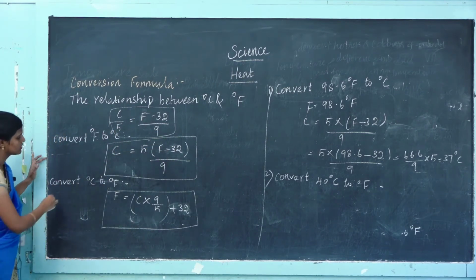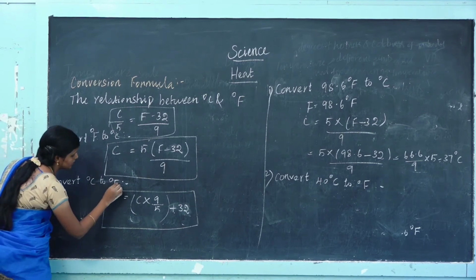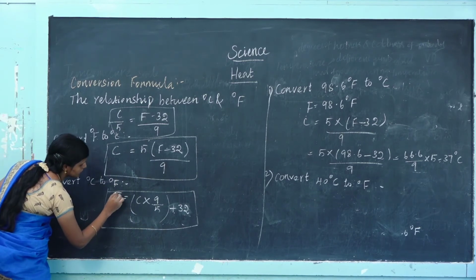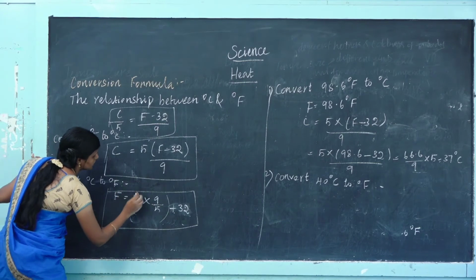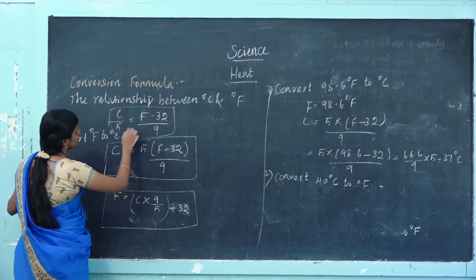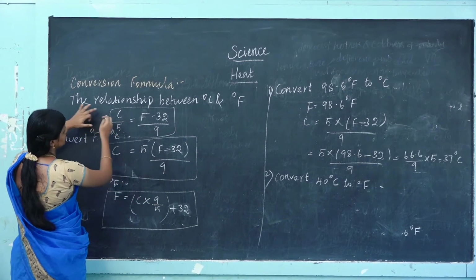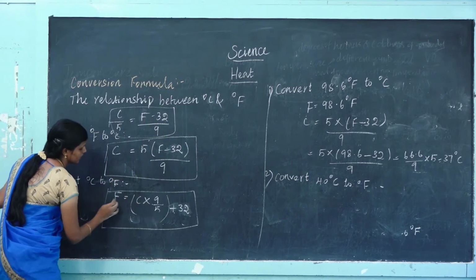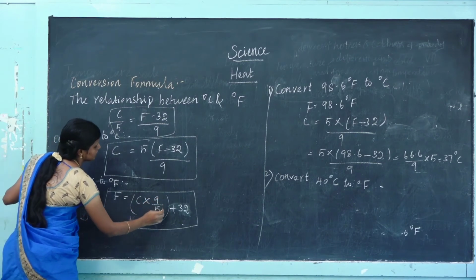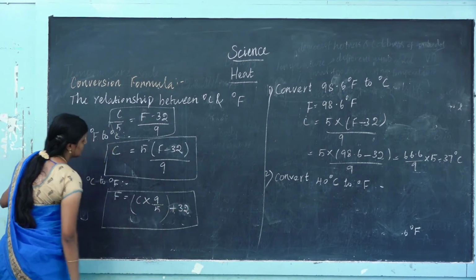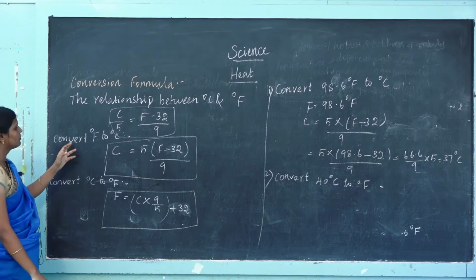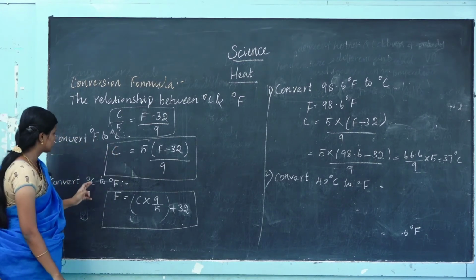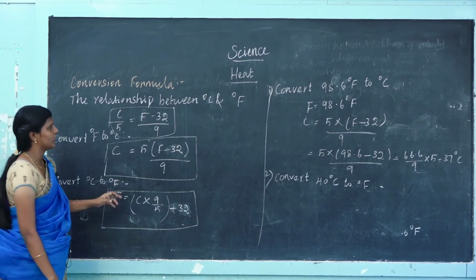And then next, convert degree Celsius to Fahrenheit. If you want the Fahrenheit scale, F is equal to C into 9 by 5, since the 9 comes across. The minus 32 moves to this side as plus 32. So F is equal to C into 9 by 5 plus 32. This is the formula for conversion of Fahrenheit to degree Celsius and also of degree Celsius to Fahrenheit.